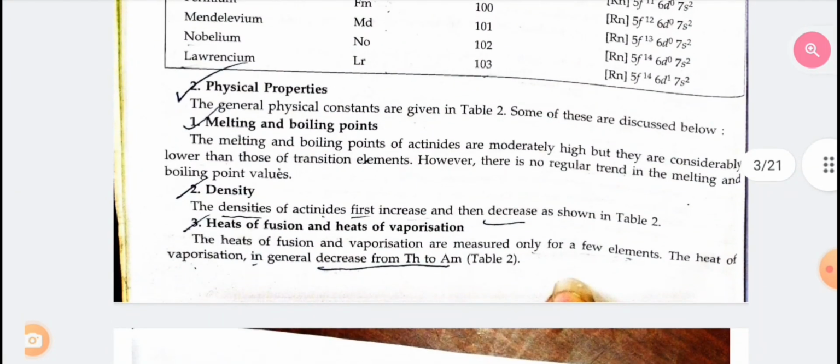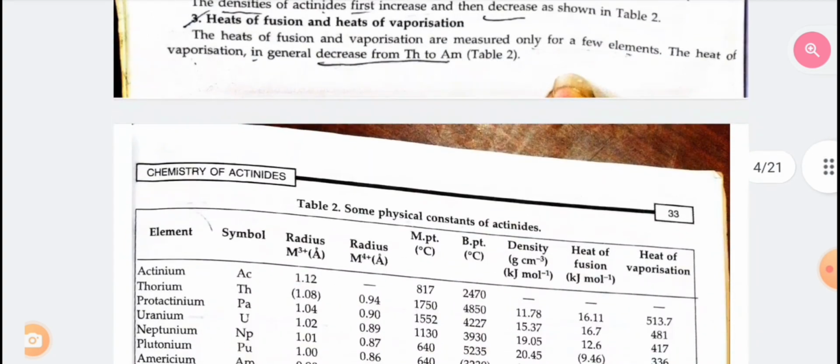Second, physical properties. The general physical constants are given; some are discussed below. Melting and boiling point: the melting and boiling points of actinides are moderately high, but they are considerably lower than those of transition elements. However, there is no regular trend in melting and boiling point values. Second, density: the density of actinides first increases and then decreases. Heat of fusion and heat of vaporization: the heats of fusion and vaporization are measured only for a few elements. The heat of vaporization generally decreases from thorium to americium.